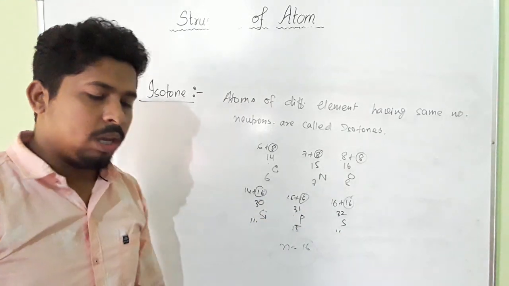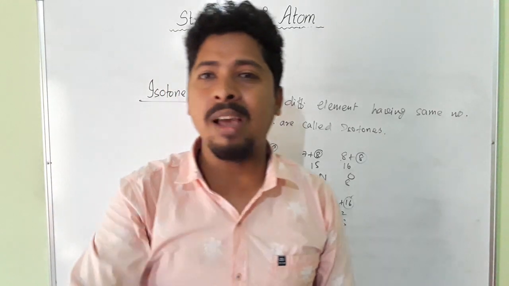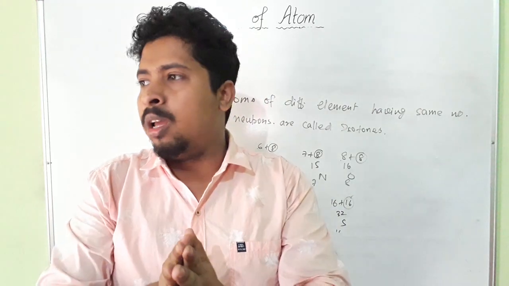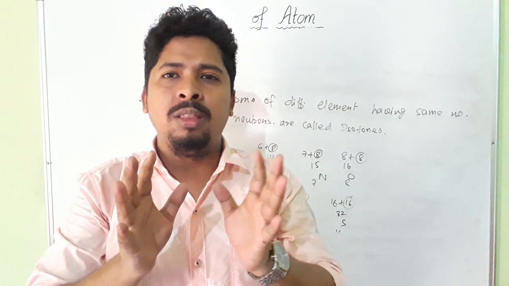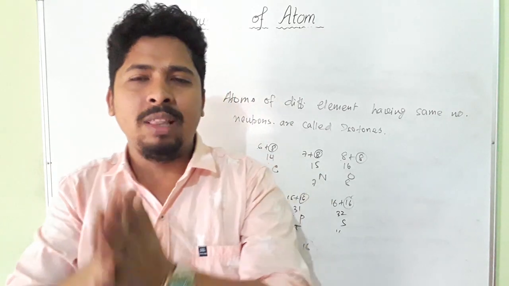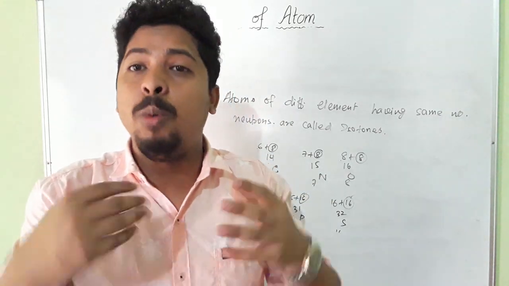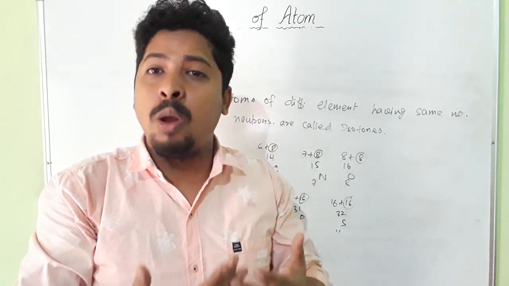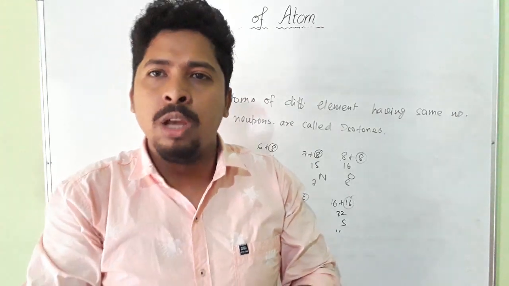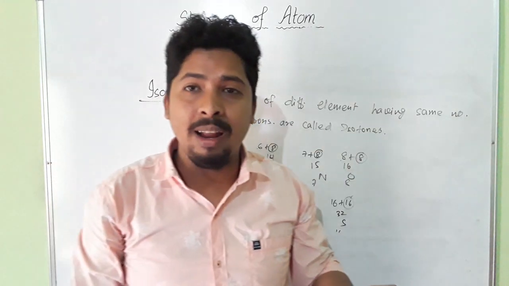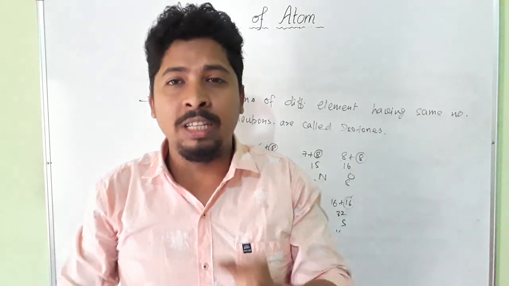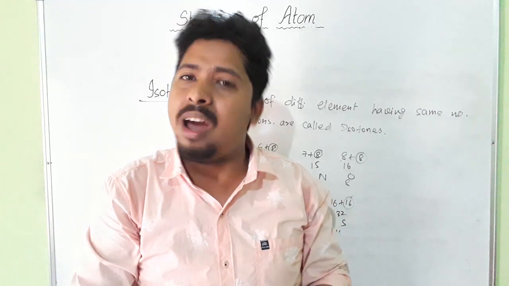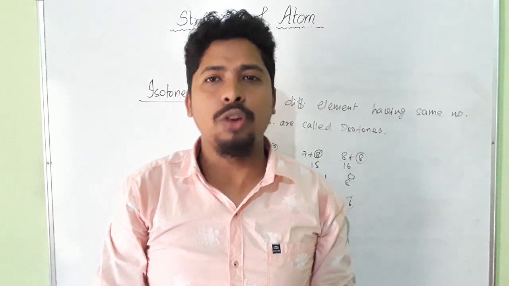So for today's class, what have we discussed? We have discussed the concepts of the atom. The previous concept was that the scientists, or the chemists, thought that the atom is the smallest particle of matter. But modern science says that the atom is not the smallest particle, because it discovered that the atom contains other subatomic particles also. So we can say the atom is the fundamental piece of matter, and it consists of electrons, protons and neutrons. Electrons are negatively charged, protons are positively charged, and neutrons do not contain any charge. They are neutral, but they have some mass.